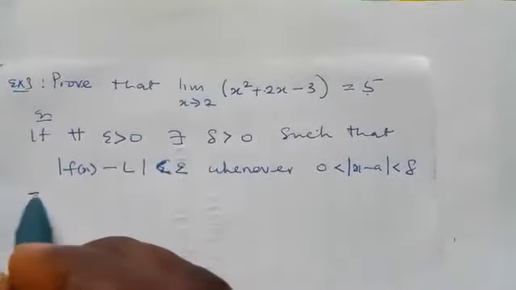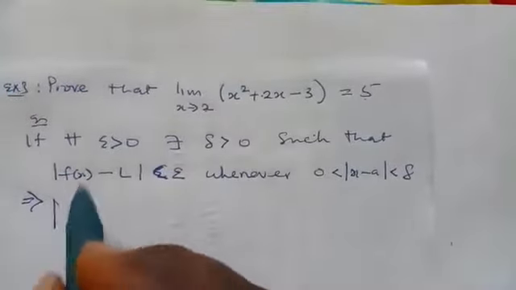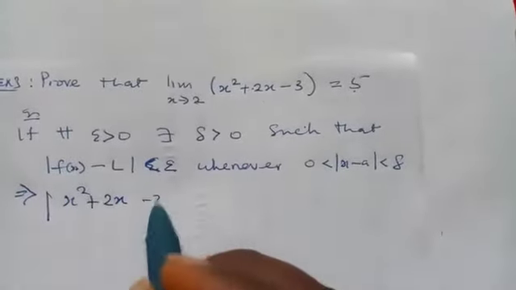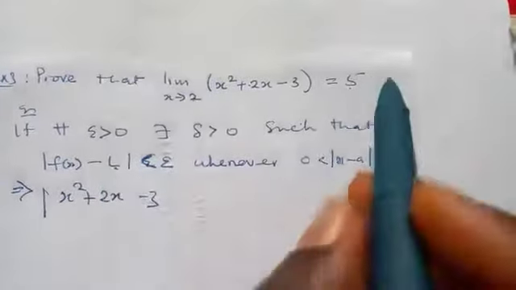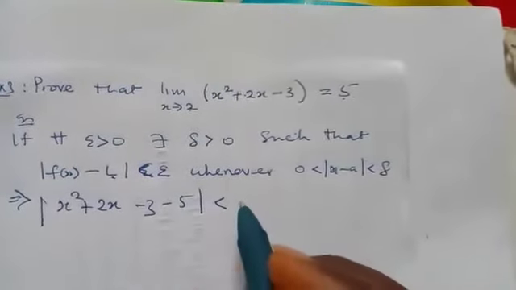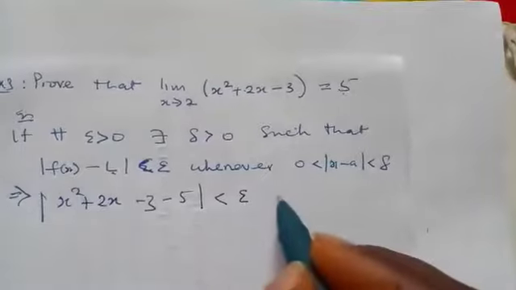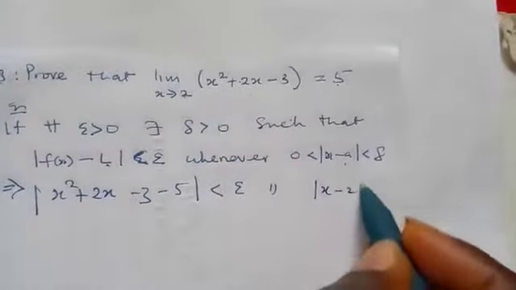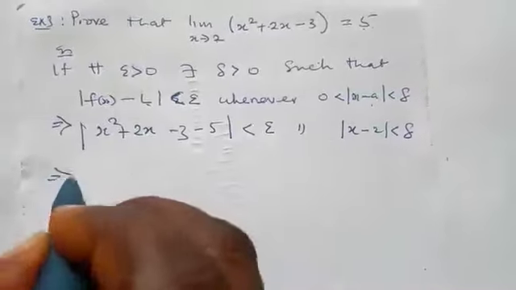So for us to prove, this implies that our f of s is this, s squared plus 2s minus 3, then minus L. So this is our L, that is minus 5, is less than epsilon whenever the absolute value of s minus a, our a is 2, is less than delta. Our aim is to show this.